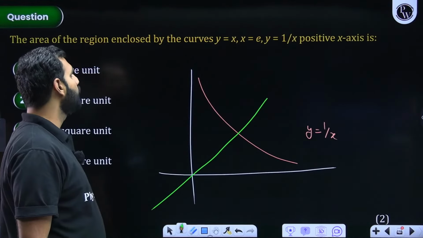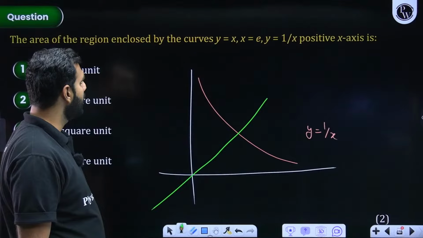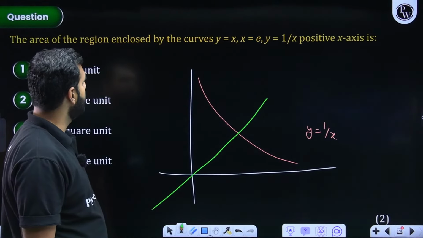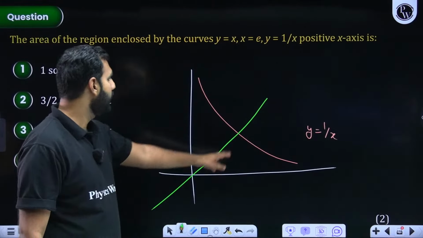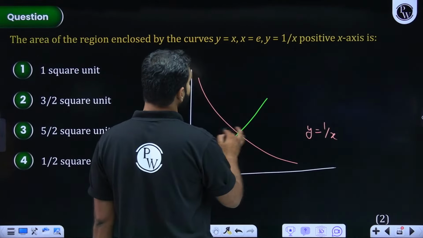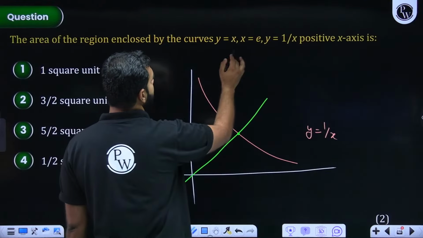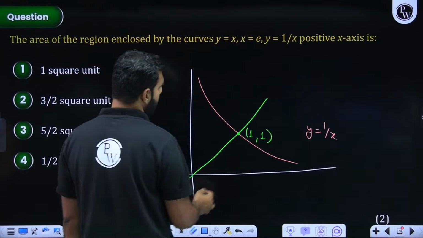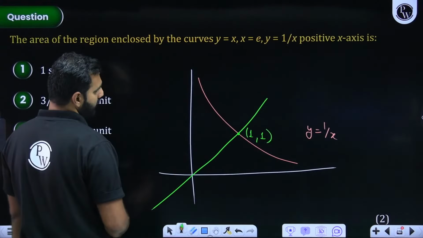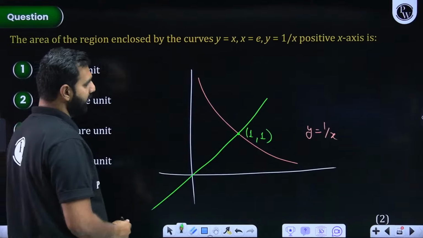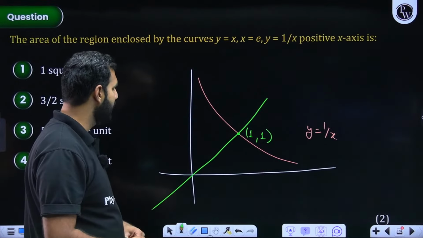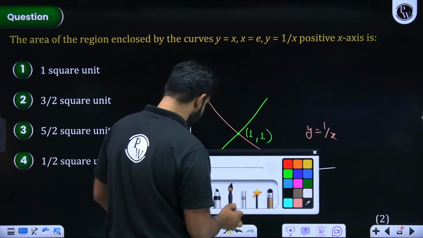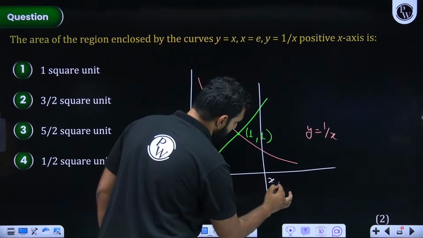And x is equal to e. Now we need to decide where will you have x is equal to e. So this point, let me work out first of all. I think it should be 1 comma 1 because x is equal to 1 by x, x square is 1. So this could be 1 comma 1. So if this is 1 comma 1, e is what? 2 point something. So x is equal to e, a line parallel to y-axis. So it should be ahead of this. So a line ahead of this means somewhere here. So this, let's say, is x is equal to e.